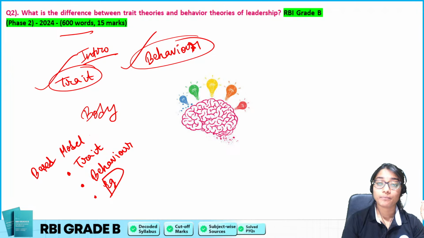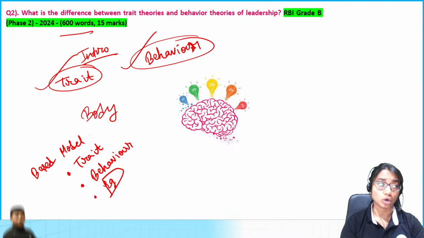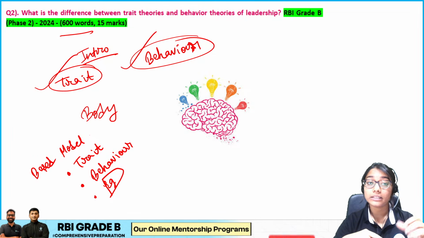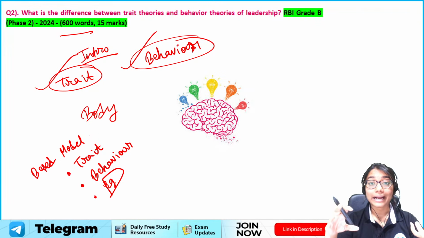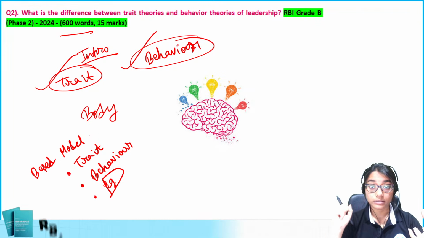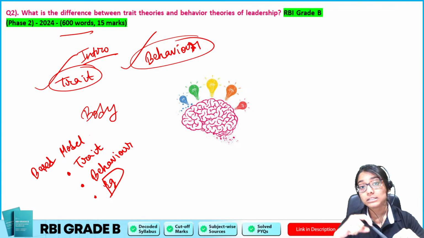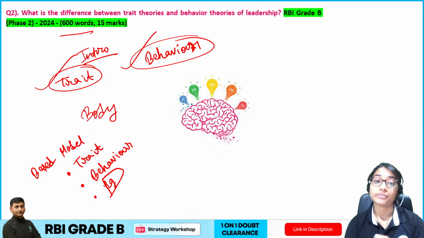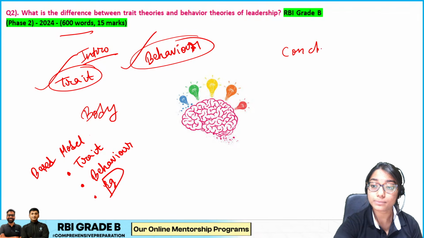What more can we write? The different types. Trait theory has Gordon Allport, behavior theories have Blake Mouton, the other theories like Lewin and etc. What is the main crux of it? Trait theory says a leader is sort of having these characteristics with them, and they won't become a leader through any other experience from life. Just because of the characteristics, they are a leader. Behavior theory is not saying the same, right? So basically these are the multiple points of differences which we are supposed to write, and then we'll get to the conclusion. What am I supposed to write in the conclusion here?